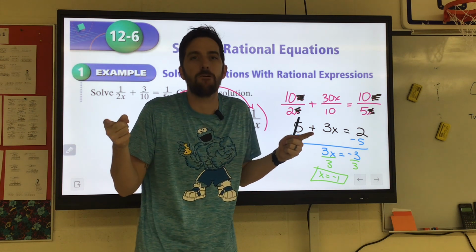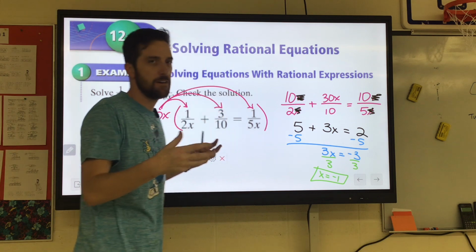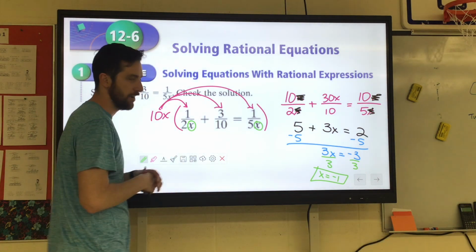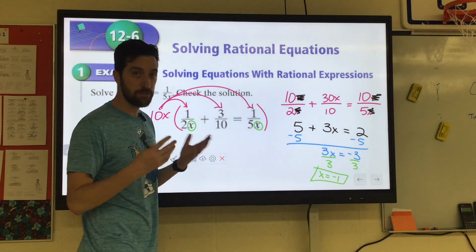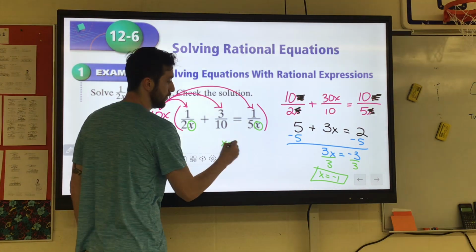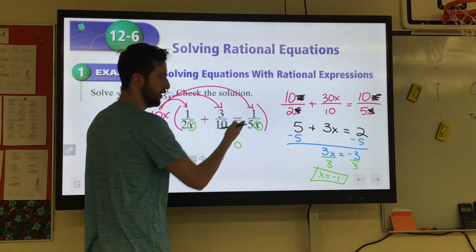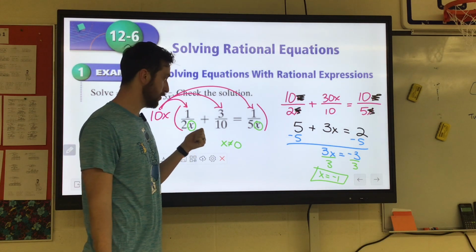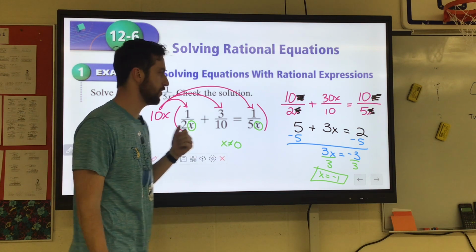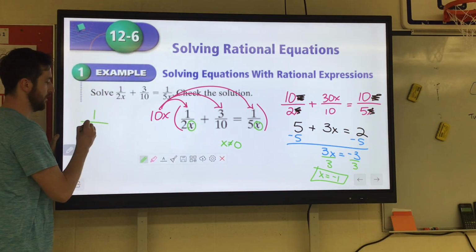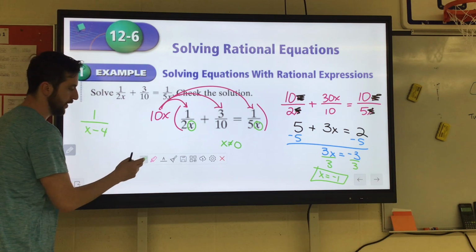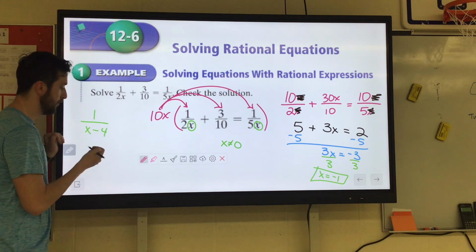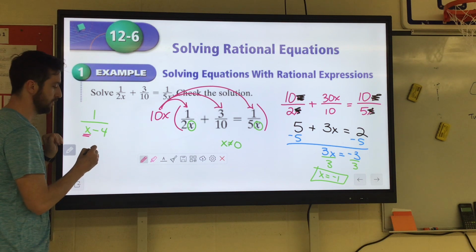You can't divide by 0. So we have to think, where in the denominator could x equal 0? Like here and here. What would that x have to equal for that denominator to equal 0? And the only thing it cannot equal is 0, because 2 times 0 is 0, 5 times 0 is 0. That's easy. So if you ever see x in the denominator and it's just being multiplied by something, x could not equal 0. We're going to end up having problems later where it's like x minus 4 in the denominator. And like, what would x have to equal for this denominator to equal 0? It would have to equal positive 4, because 4 minus 4 is 0.